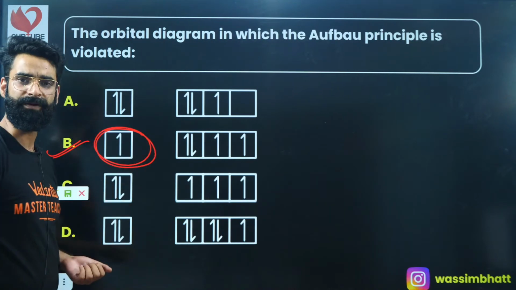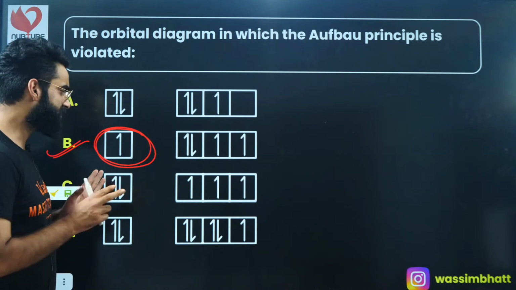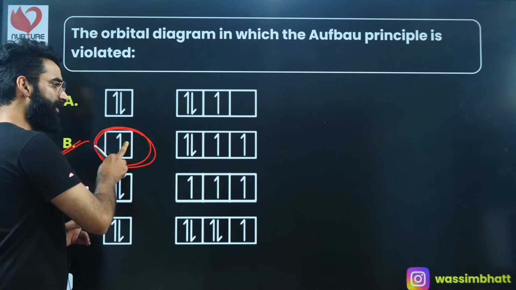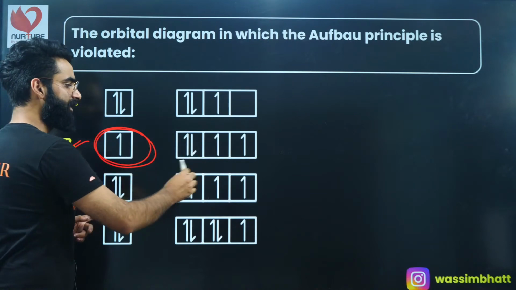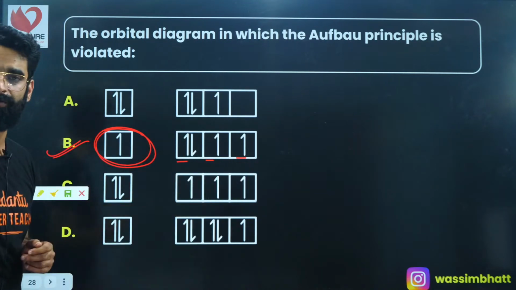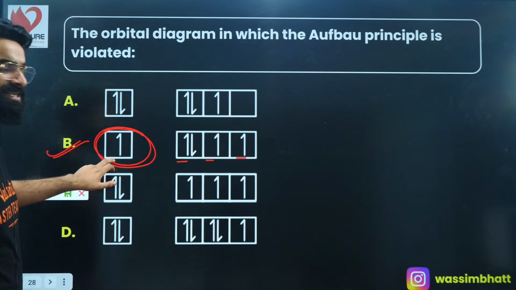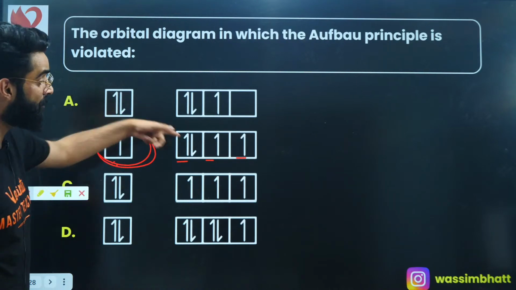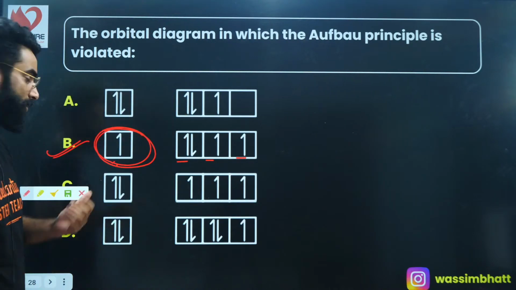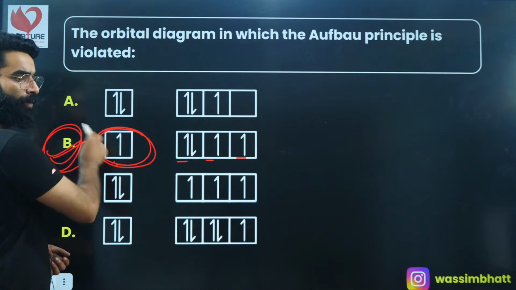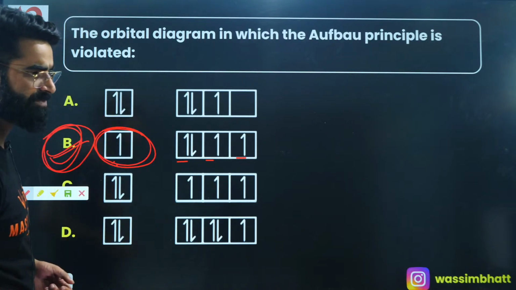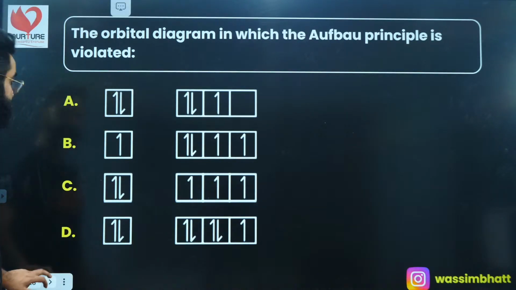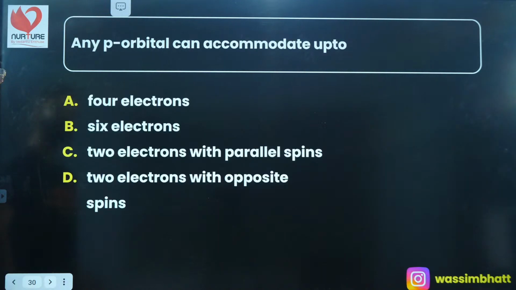This orbital is not completely filled. First this orbital should have been completely filled, and only then should electrons be filled in the next subshell. But in this one, the s subshell is not completely filled, yet the p subshells are filled. So here the Aufbau principle is violated. In option B, the Aufbau principle is actually violated. I'm sure it's clear to everyone.